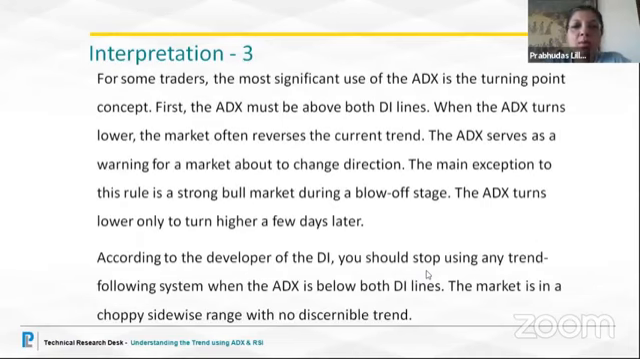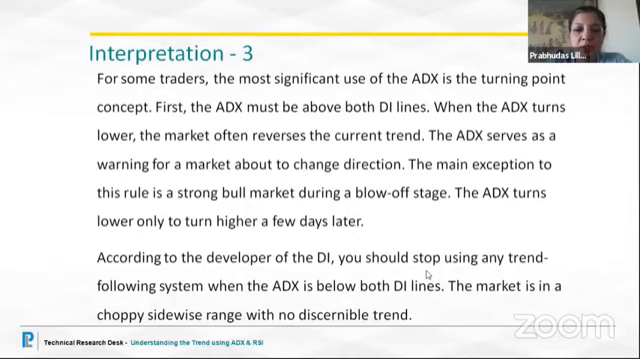For some traders, the most significant use of the ADX is the turning point concept. First, the ADX must be above both the directional lines. When the ADX turns lower, the market often reverses the current trend. So this we shall be studying in the chart presentation. The ADX serves as a warning for a market about to change direction. As we said, when the strength fizzles out, it could be a reversal, a consolidation, or a continuation. We would come to know by studying the levels of the ADX.